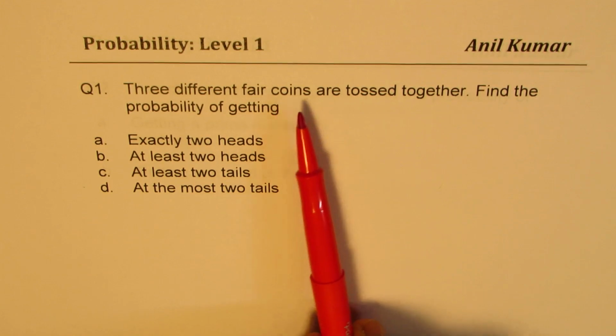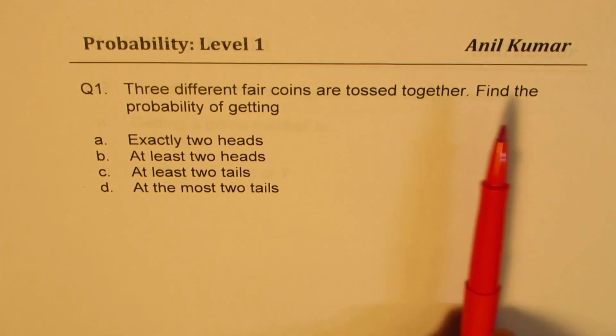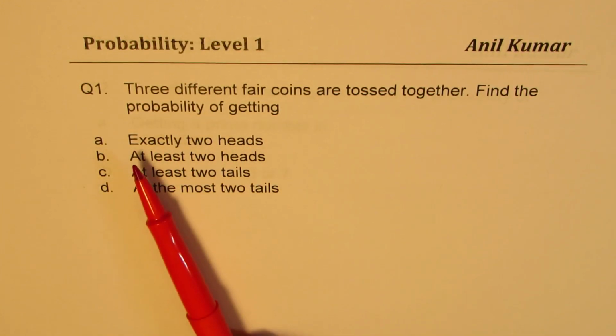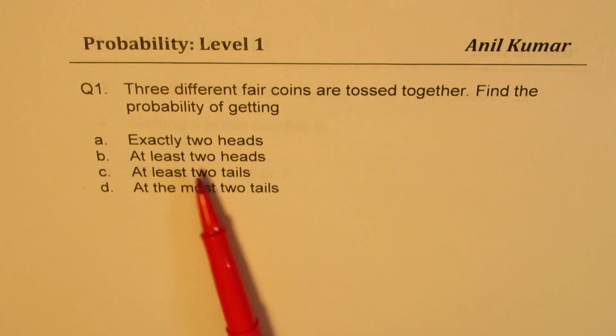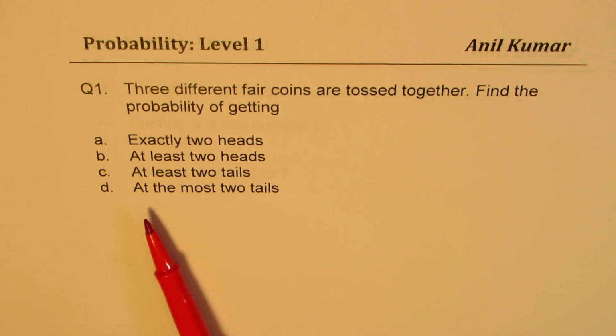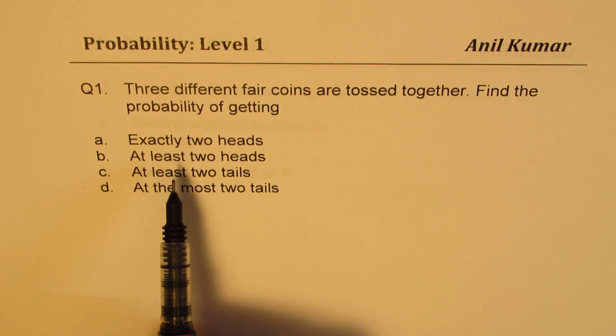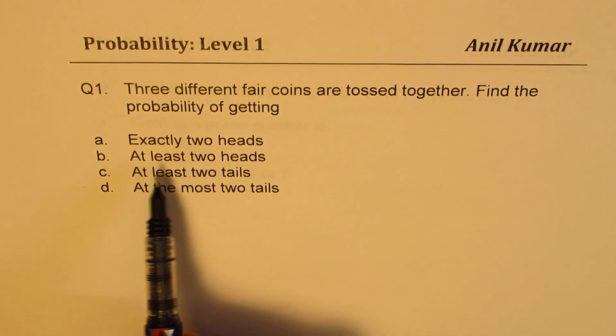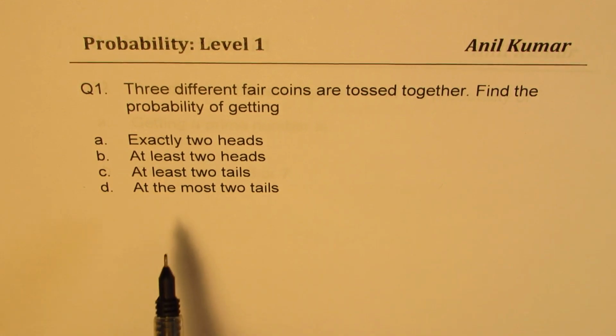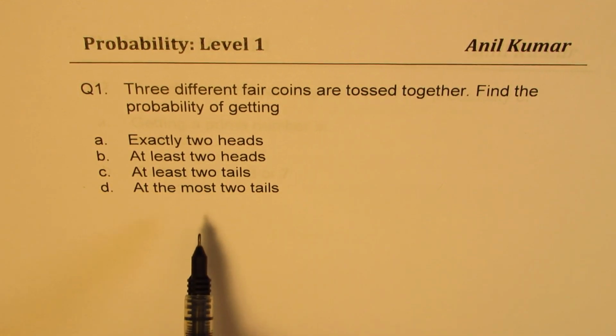3 different fair coins are tossed together. Find the probability of getting exactly 2 heads, at least 2 heads, at least 2 tails, at the most 2 tails. Now in these questions, we will always find that these terms are very confusing: exactly, at least, at the most. So we'll try to understand these terms with the help of the example given to you.